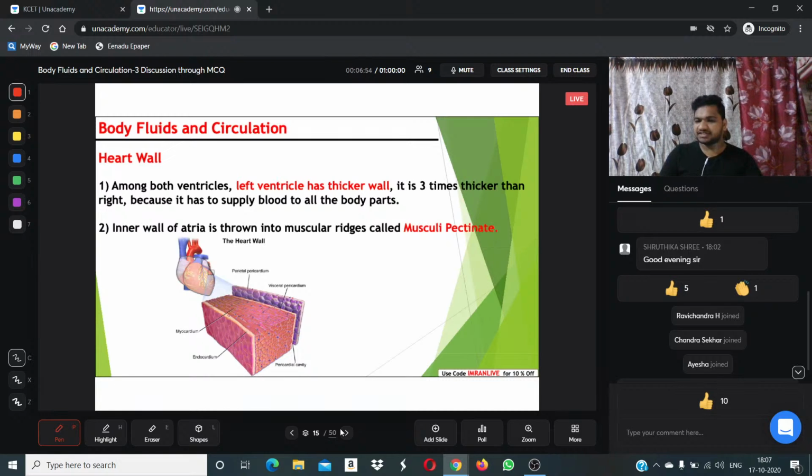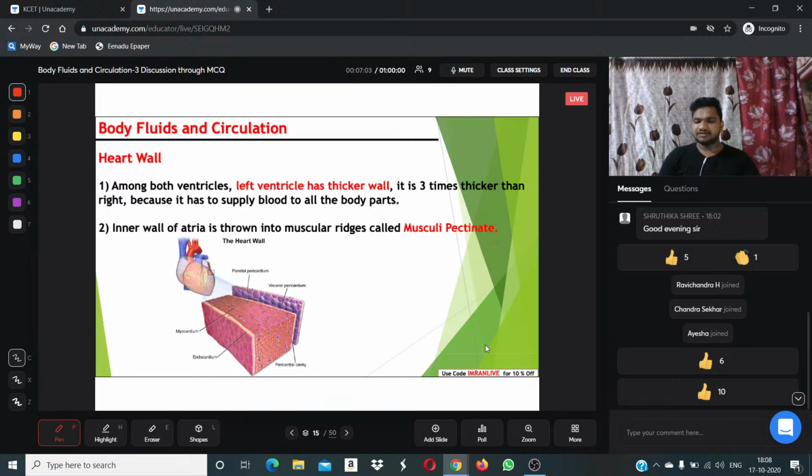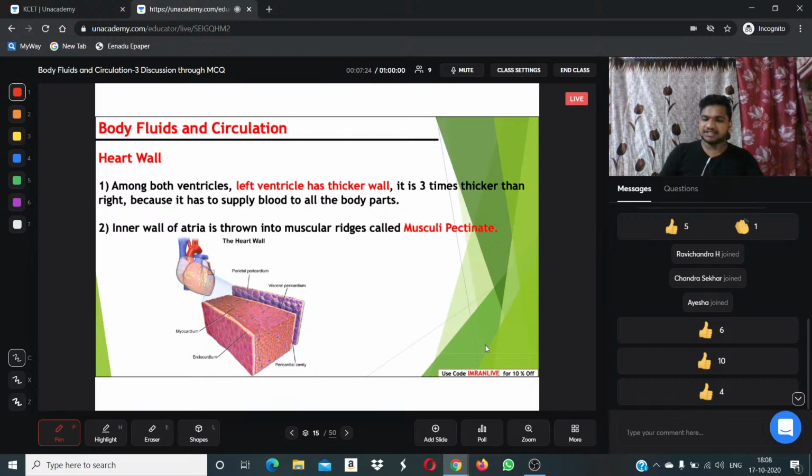In yesterday's class, we discussed that if you open the heart, there are three major layers: external layer, middle layer, and internal layer. The middle layer is a very thick layer. Now answer me: if you open the heart from externally to internally, what layer will you find first? Waiting for your answer. Let's see who will answer first.